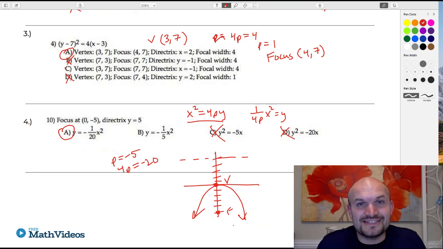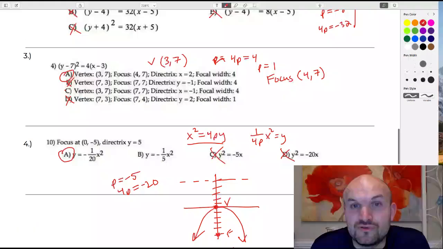So there you go, ladies and gentlemen. That is your conic sections for the parabola.